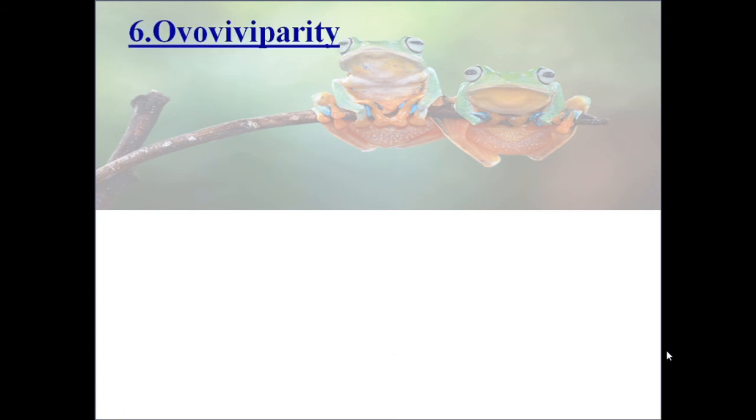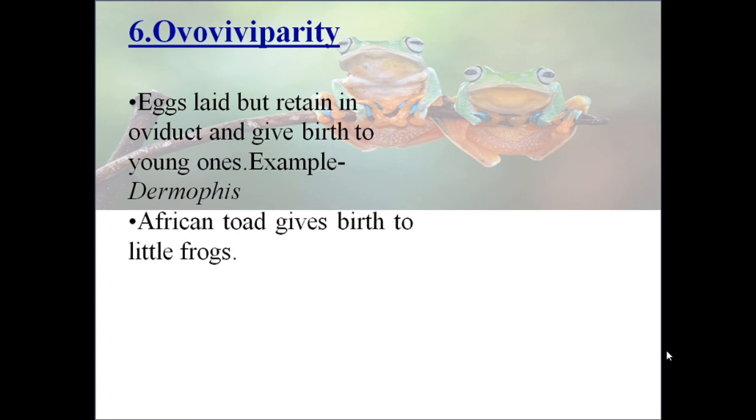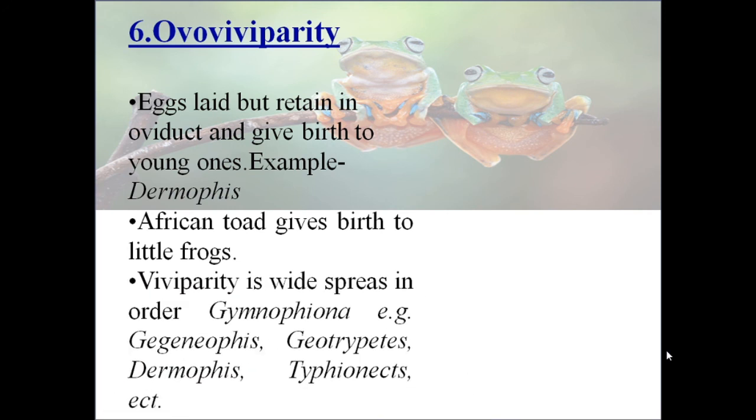Next method of direct caring is ovoviviparity. Eggs are laid but retained in the oviduct and the female gives birth to young ones. Example, Dermophis. African toads give birth to a little frog.